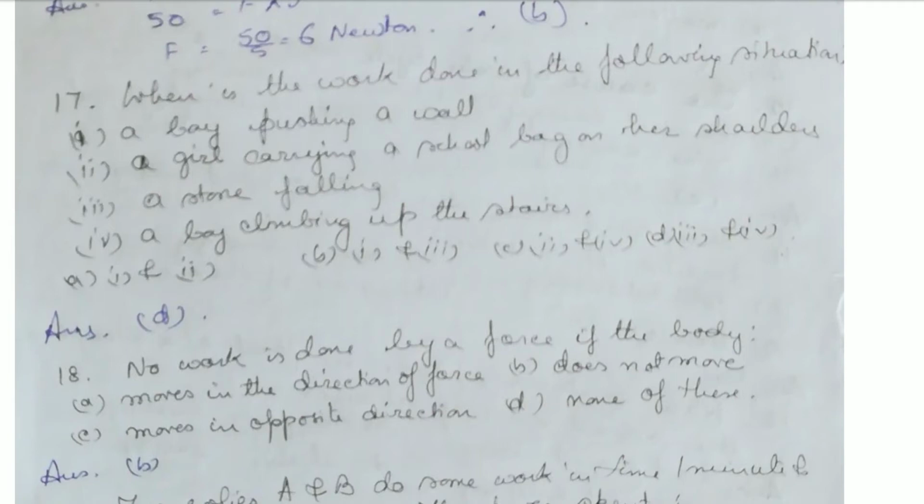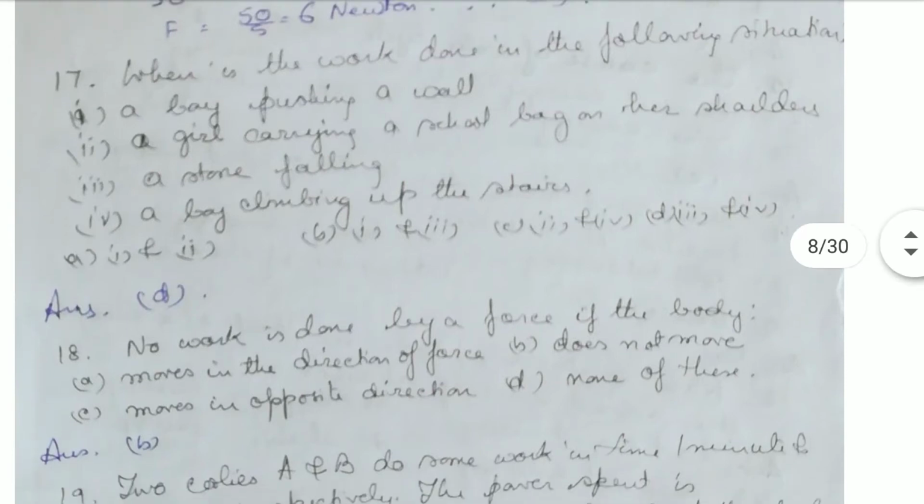In the second case, a girl carrying a school bag on her shoulders. When she is carrying the school bag, she is walking perpendicular to the direction of the force. The force of gravity on the girl is acting downwards, and she is moving perpendicular to the direction of that force. So therefore her work done will also be 0.